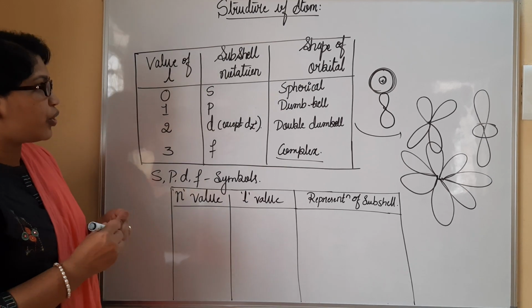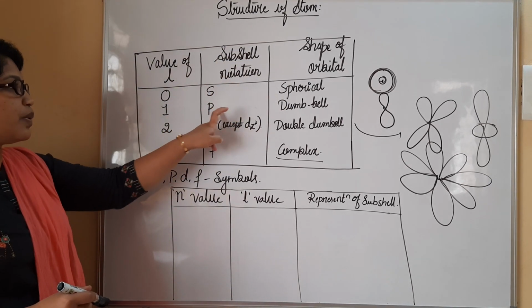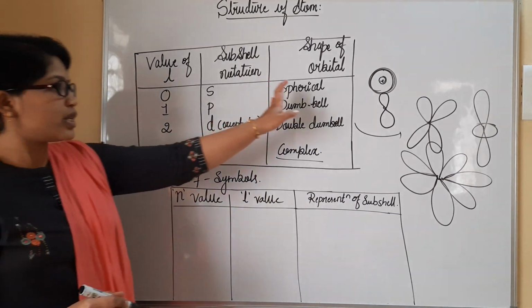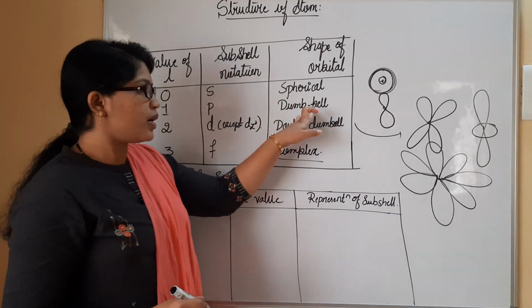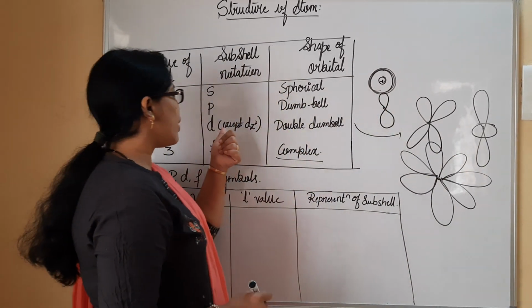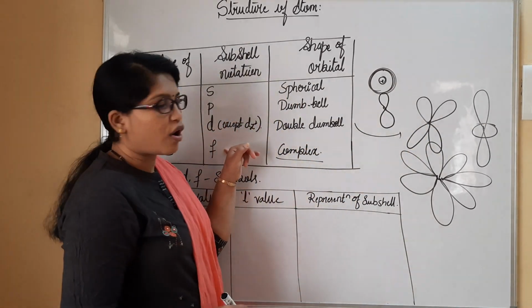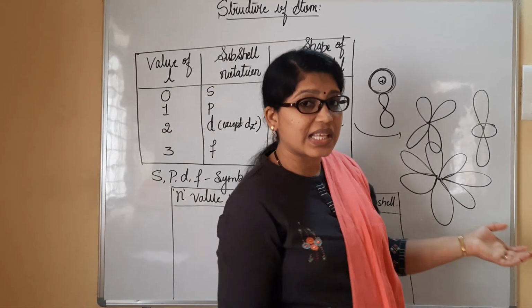So how are we going to represent all these? We represent these with s, p, d and f. s is spherical in shape, p is dumbbell shape like this, d orbital is double dumbbell shape, and lastly the f orbital is said to be complex in nature.